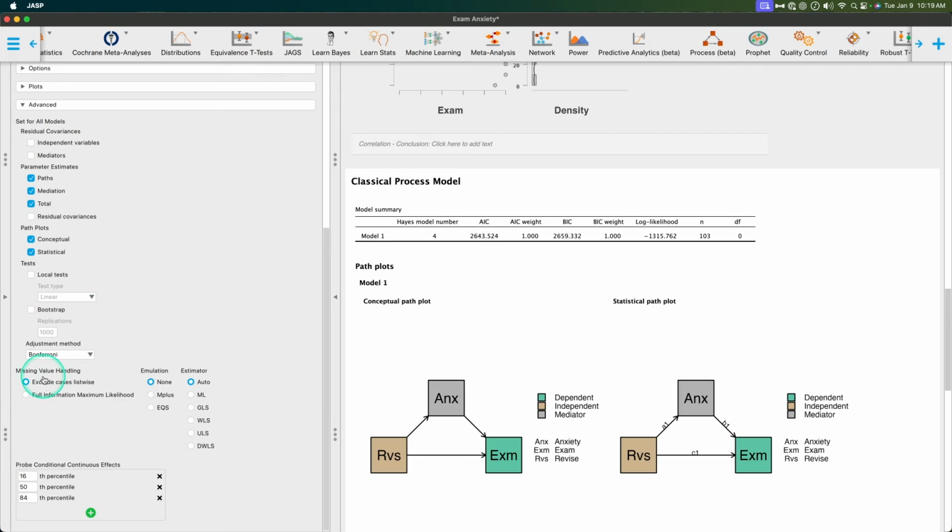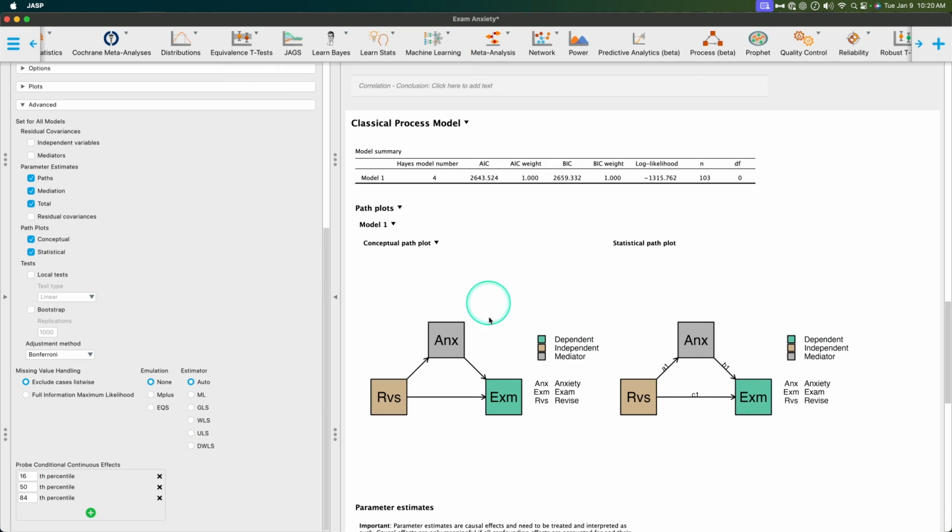Okay, you can handle missing values by listwise or require it to do full information maximum likelihood. You can emulate M+ or EQS, and here you go. You can change your estimator. Now, auto is maximum likelihood. You can make sure it's maximum likelihood by checking that box. You can do general least squares, weighted least squares, unweighted least squares, and I forgot what the D stands for, diagonally weighted least squares. So that's that.